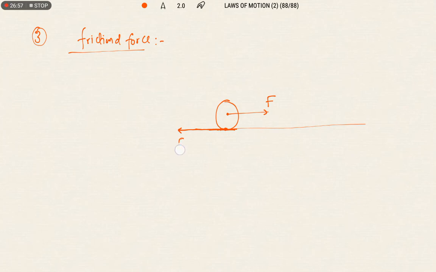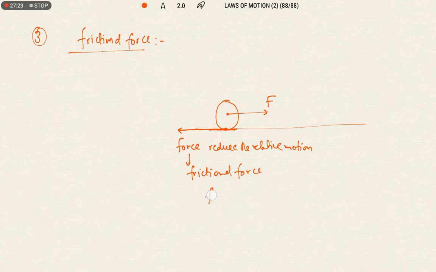That force leads to a reduction of the relative motion. That means it tries to oppose the motion of the body on the surface. That force is known as frictional force. The magnitude of the frictional force depends on the normal force, F is directly proportional to N. So F is equal to mu N, where N is the normal force, so F is equal to mu mg.